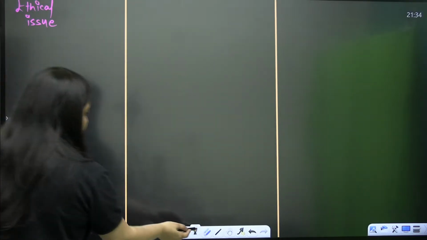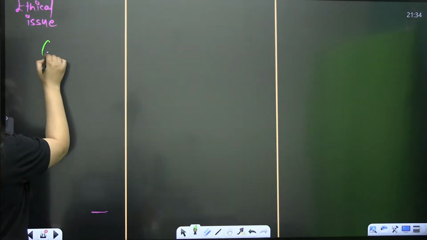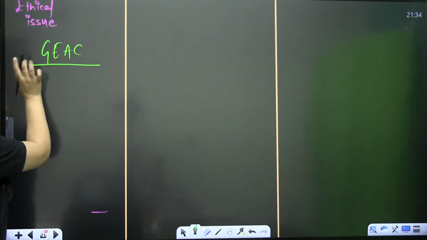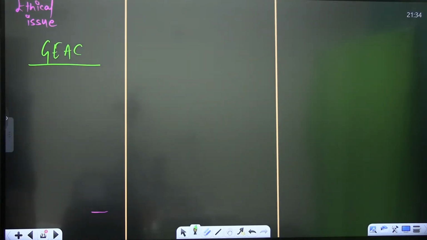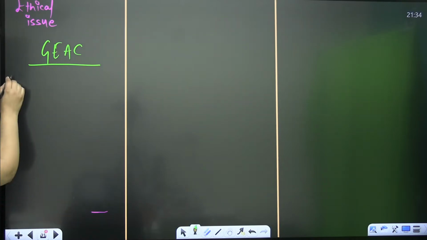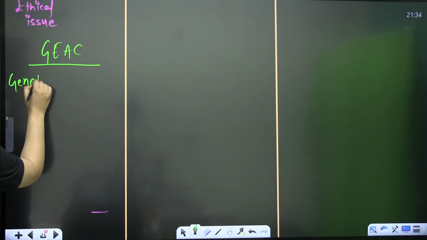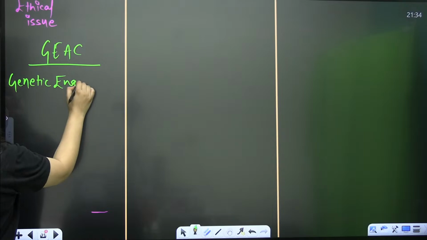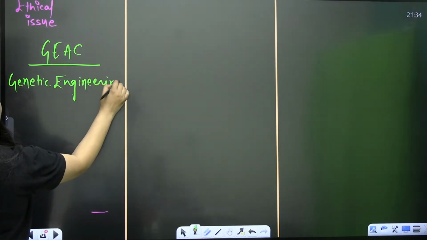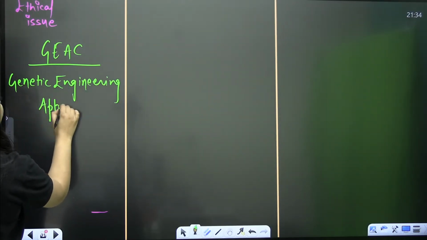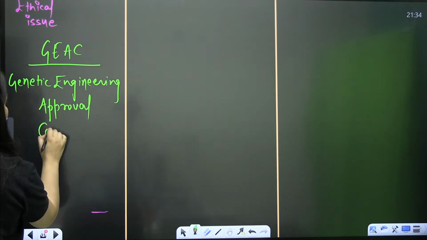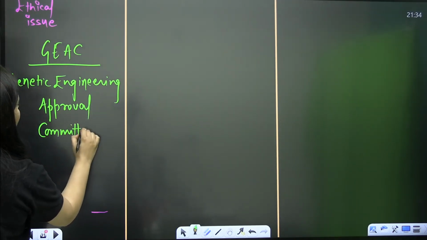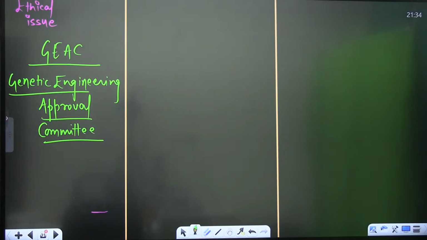So what we need to remember here is the GEAC. Question will come from this part, GEAC. It is the Genetic Engineering Approval Committee. Fine, bache, what is it? It is the Genetic Engineering Approval Committee.